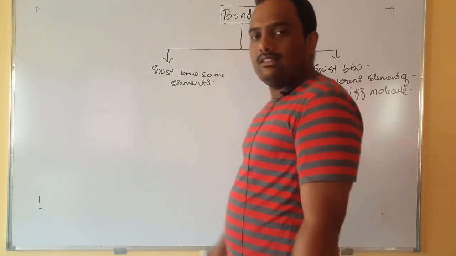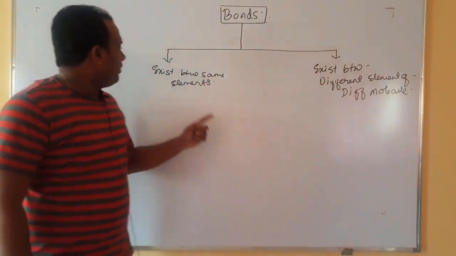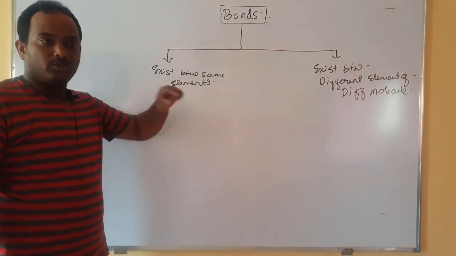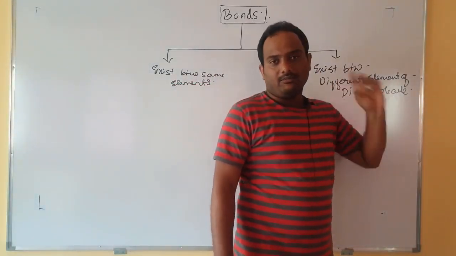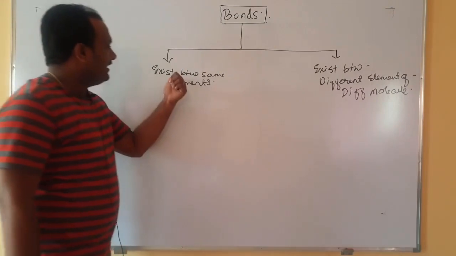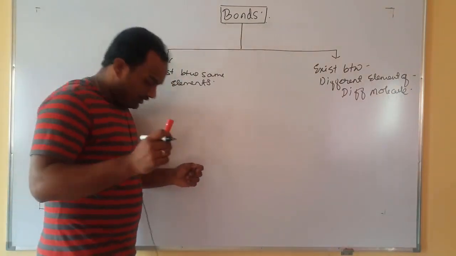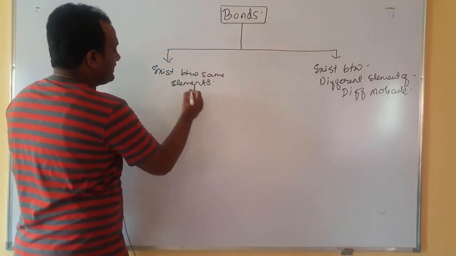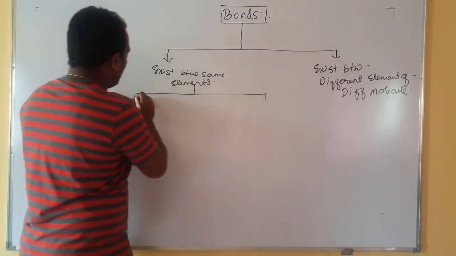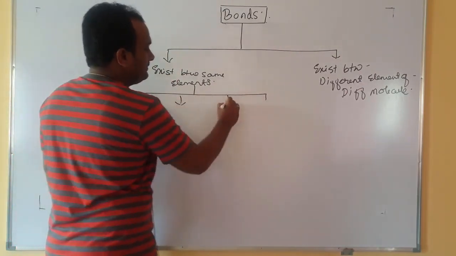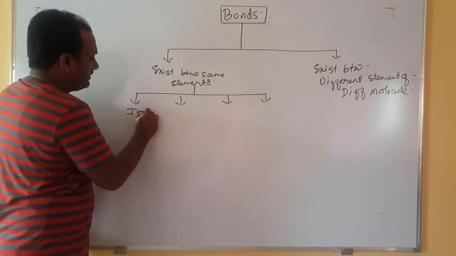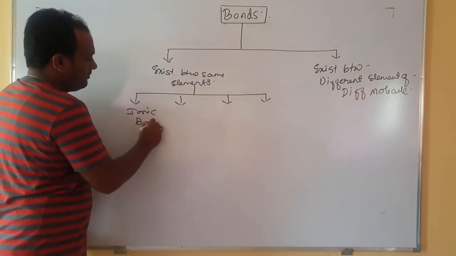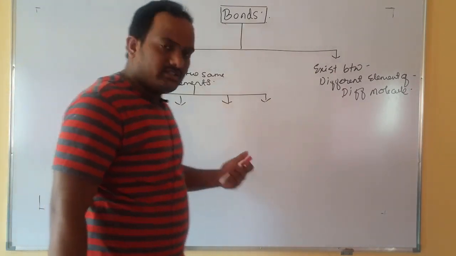Means one type of bond we have, that bond exists between the same element of the same molecule, another one exists between a different element of different molecule. One which exists between same element of the same molecule is broadly classified into majorly 4 types, right? One very simple, one concept we call it as ionic bond.